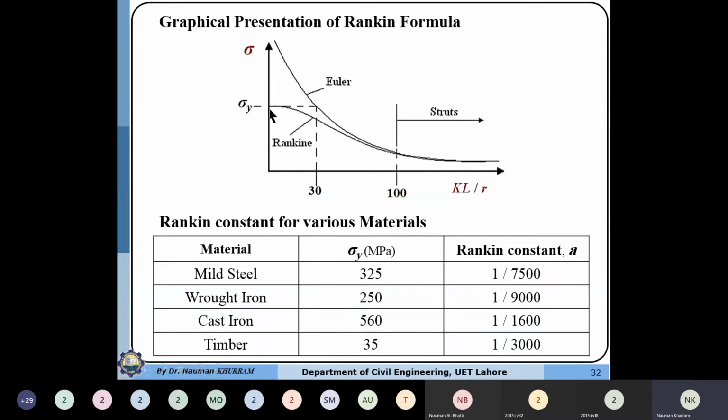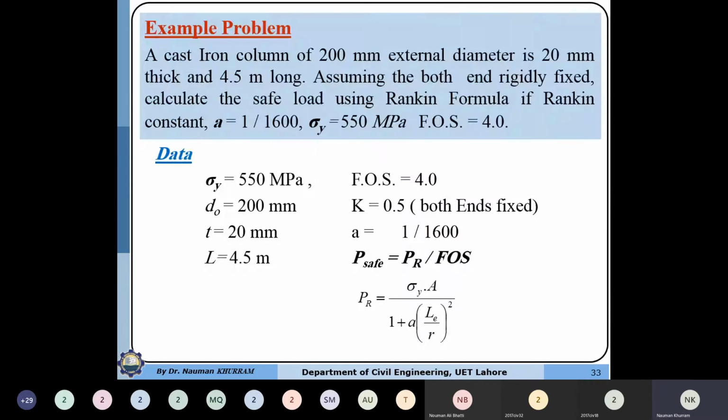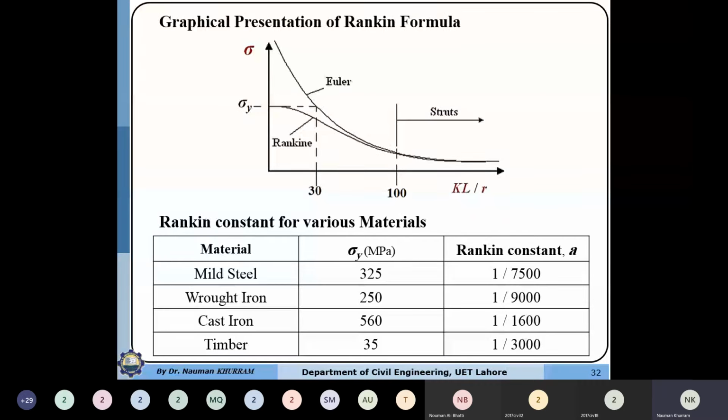It means that we can use the Rankine-Gordon formula for the short column, for the intermediate, and also for the long column. The Rankine-Gordon formula gives us this value if we are changing the slenderness ratio of the column, keeping sigma y constant and area constant. With the increase of slenderness ratio, we are achieving the bottom curve.